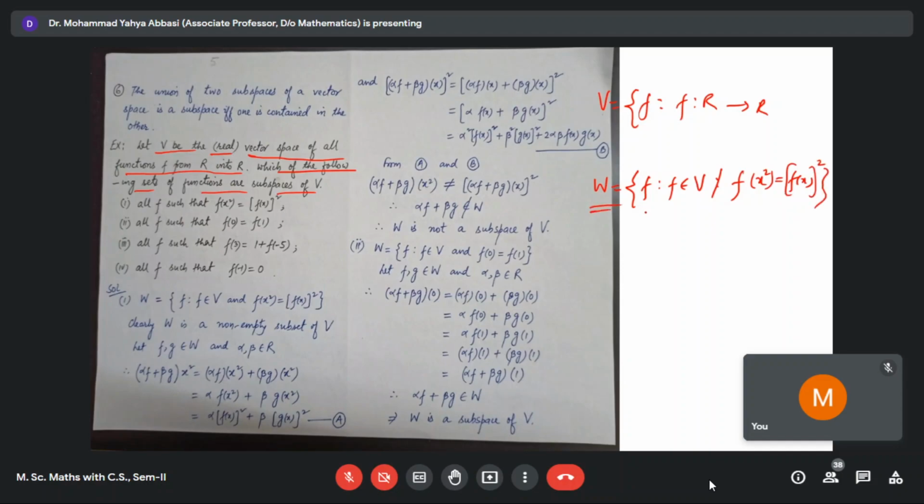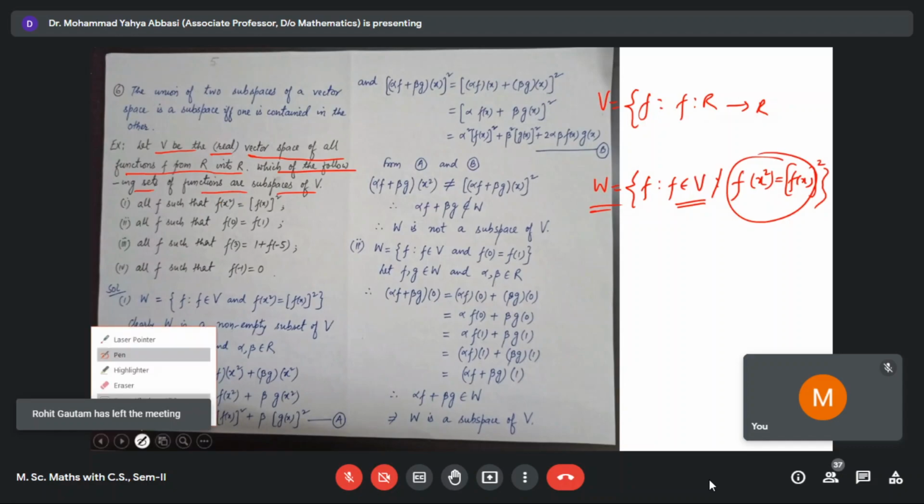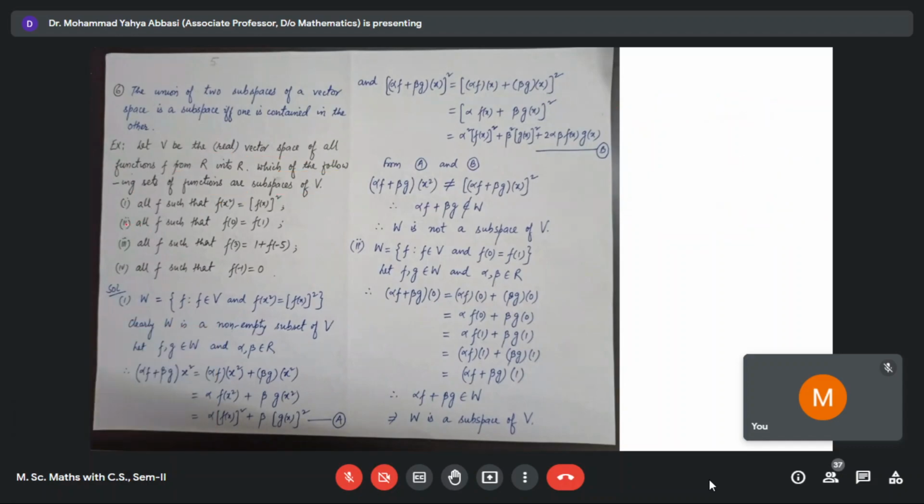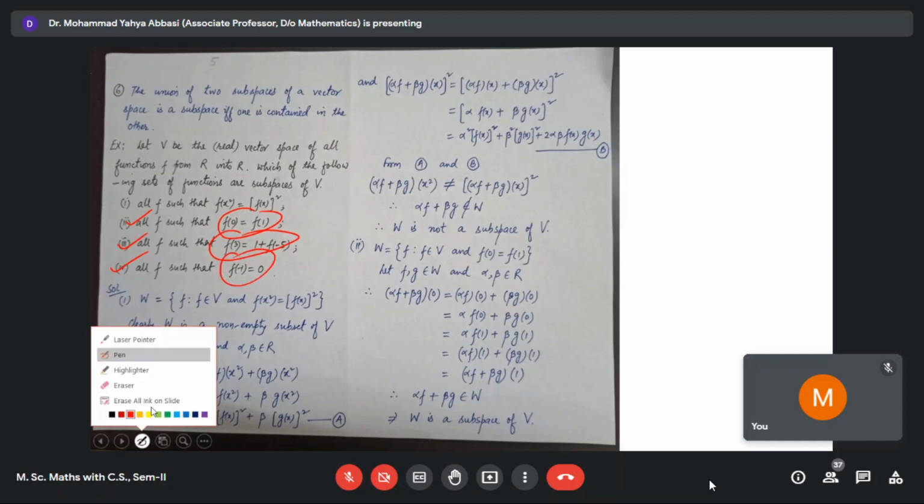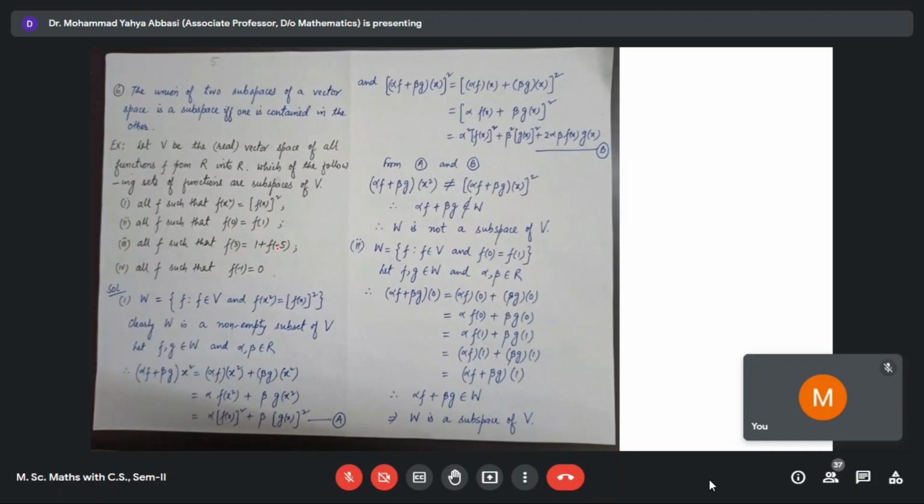If W is a collection of those elements of V which satisfy this condition, then we have to check whether it is a subspace or not. Similarly, W is the collection of all elements of V which satisfy this condition. So therefore, we have to check in these cases one by one whether it is a subspace or not. So first of all, we consider the first case.